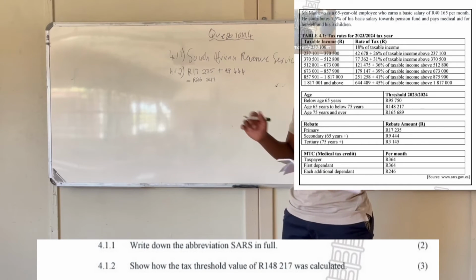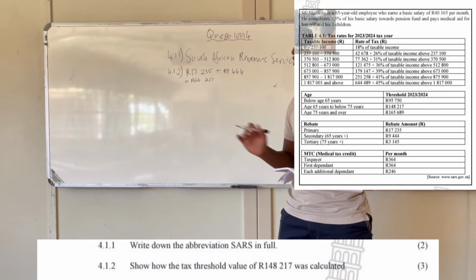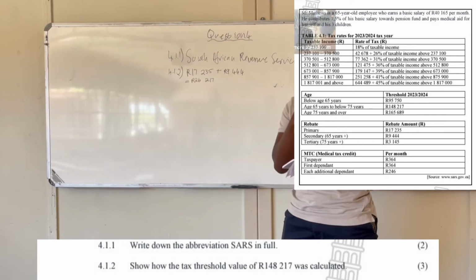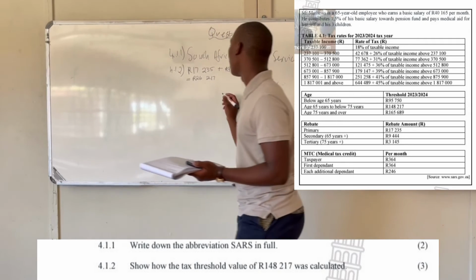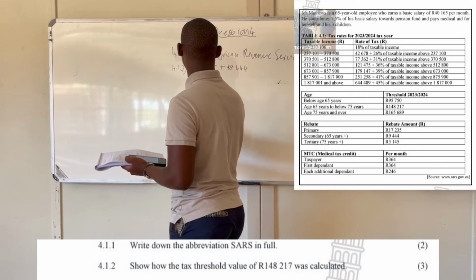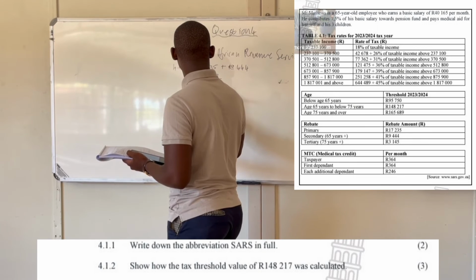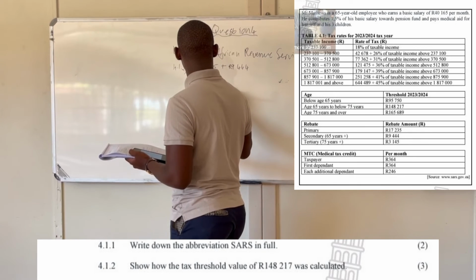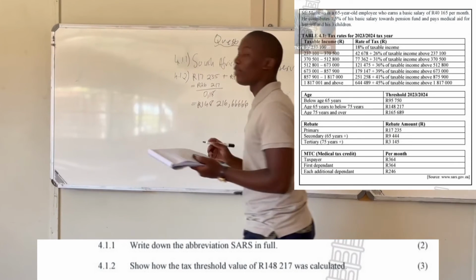So you divide this value by 18% in order to find the tax threshold, how this tax threshold was calculated. So divide by 0.18, and then you're going to get 148,216.666.